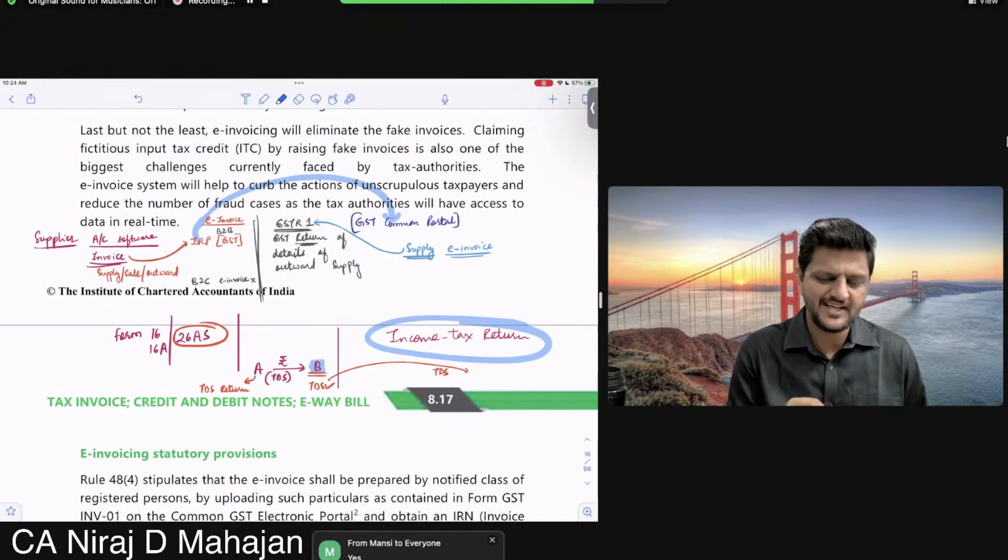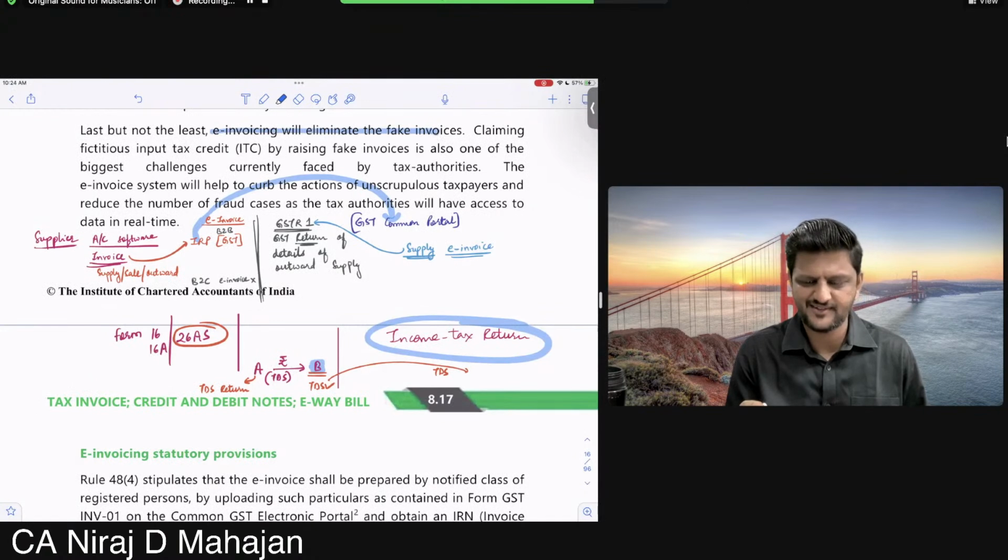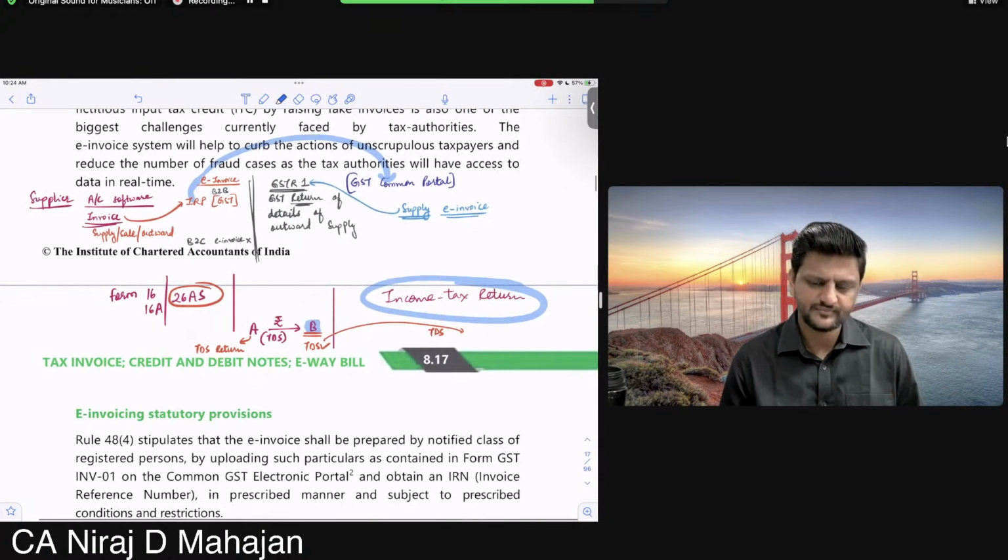Last but not the least, e-invoicing will eliminate fake invoices. At least they think so. Claiming a fictitious ITC is also one of the biggest challenges currently faced. Okay, fine.